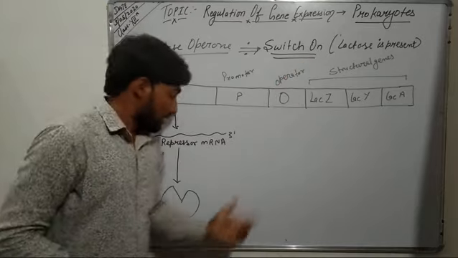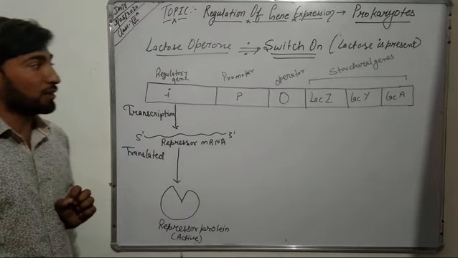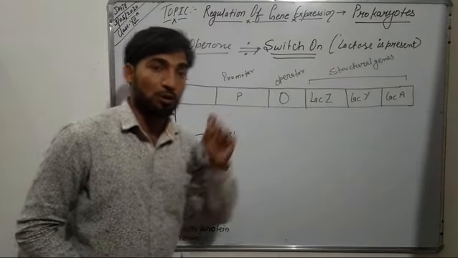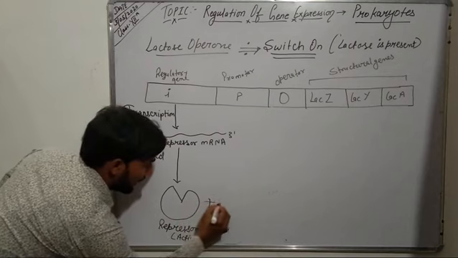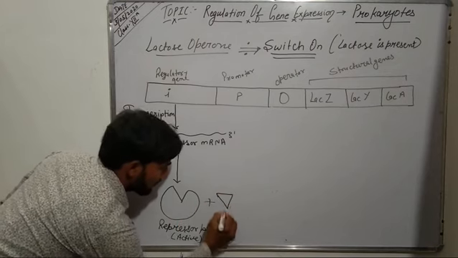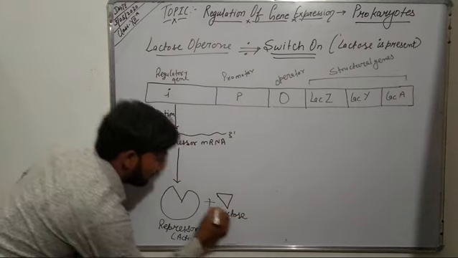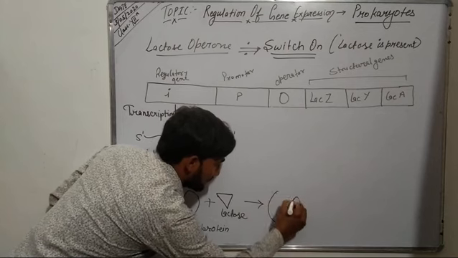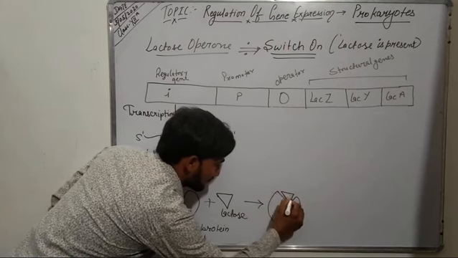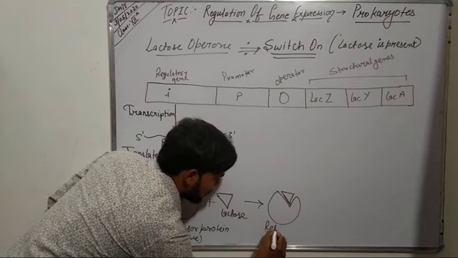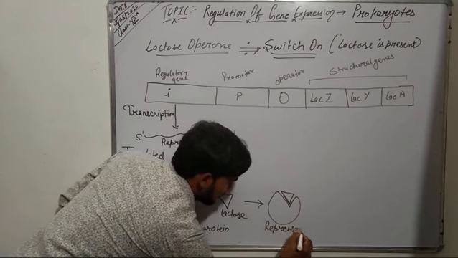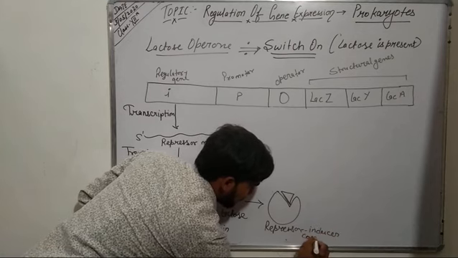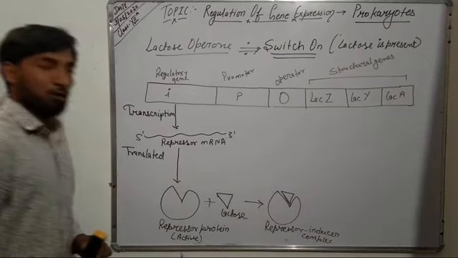But this repressor has a common binding site for both the operator and lactose. So in this case, because lactose is present, the lactose binds to this repressor protein and results in the synthesis of a repressor inducer complex.